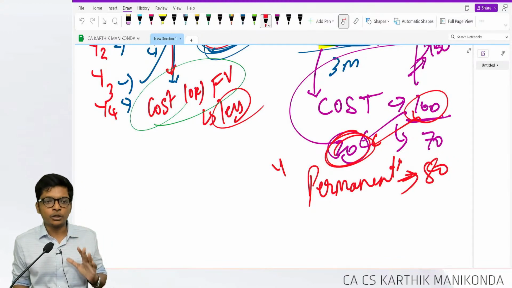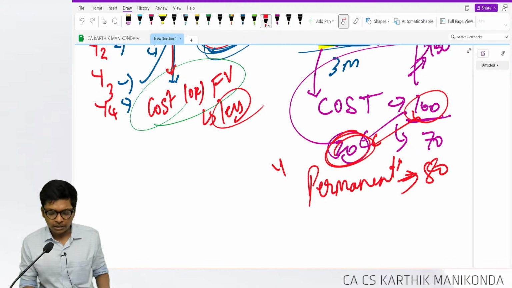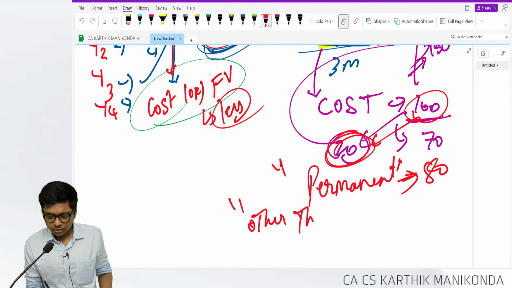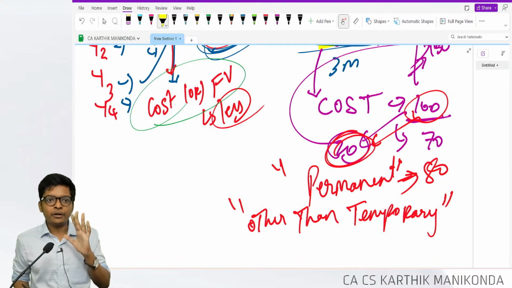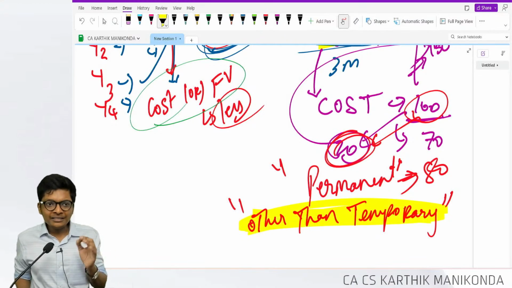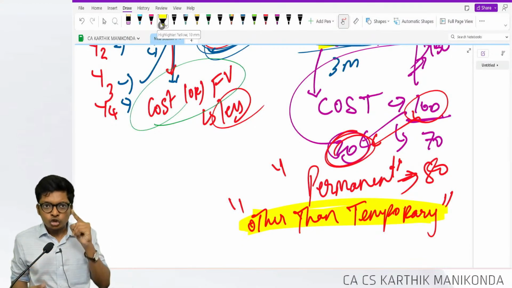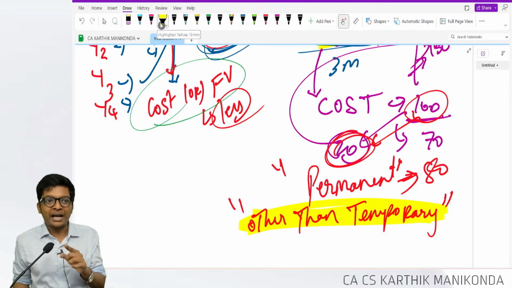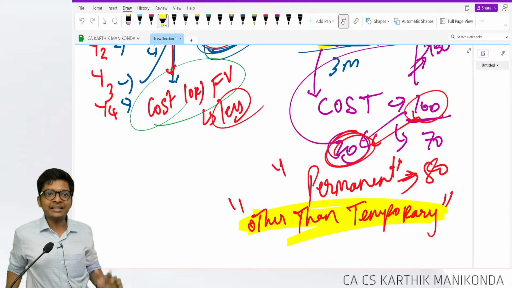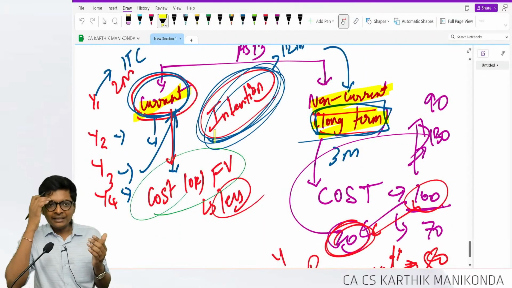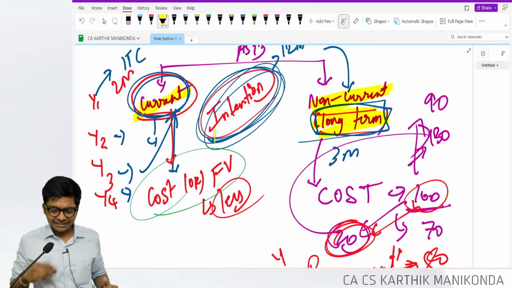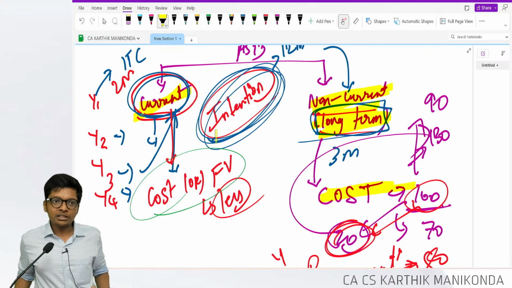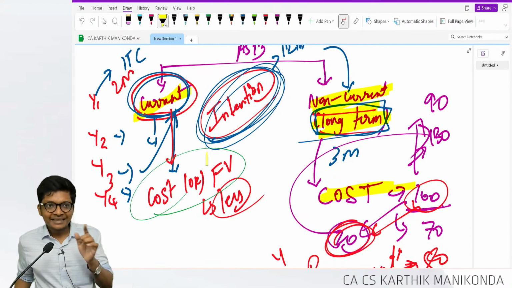But don't write the word permanent in your notebook. Standard uses the word other than temporary because they don't want to use a negative language of permanent. So in exam, permanent only, but when you're writing permanent, write the word if the fall is other than temporary. So your answer should not have the word permanent. It should have what? Other than temporary. That's it. AS 13. Current investment, non-current, how to classify. Current, cost or fair value, whichever is less. Non-current, cost, unless the fall is other than temporary.